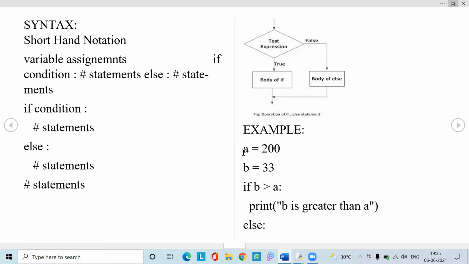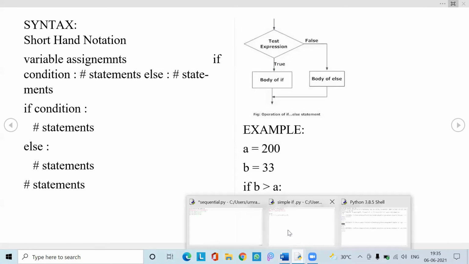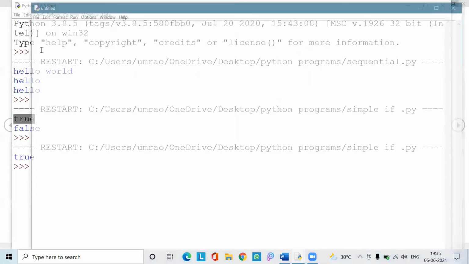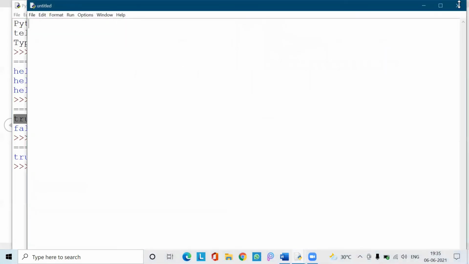So let us take the same example. Control C, and take a new file. So this is the one we are using, if else.